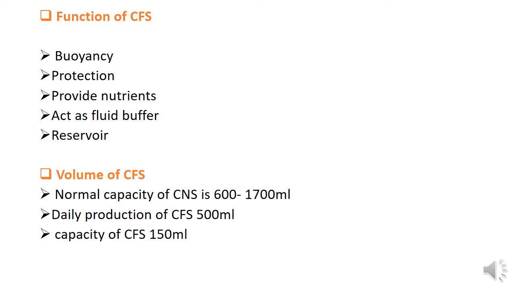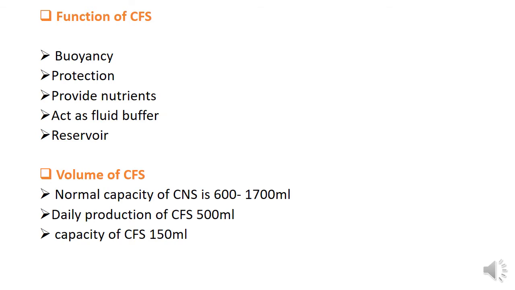Buffer means cushioning the central nervous system against injury. Our brain and spinal cord are parts of the central nervous system, and the fluid protects against shock, injury, etc.